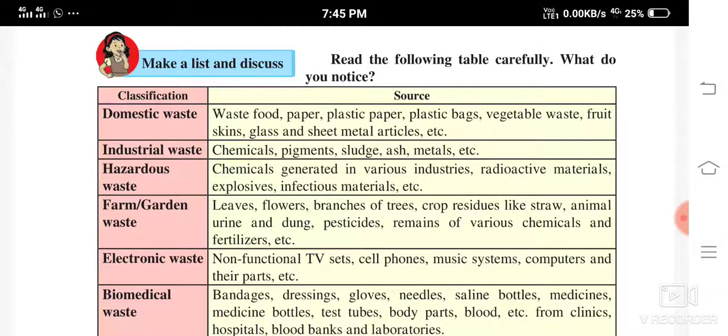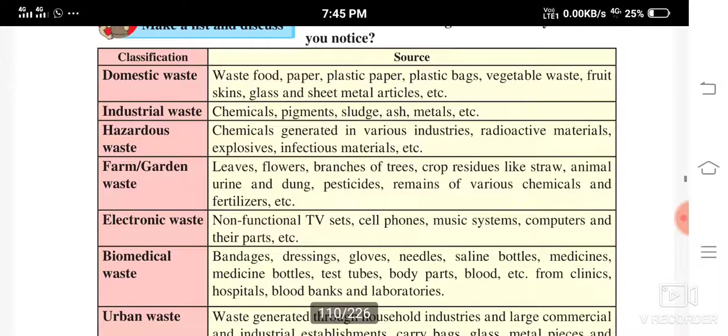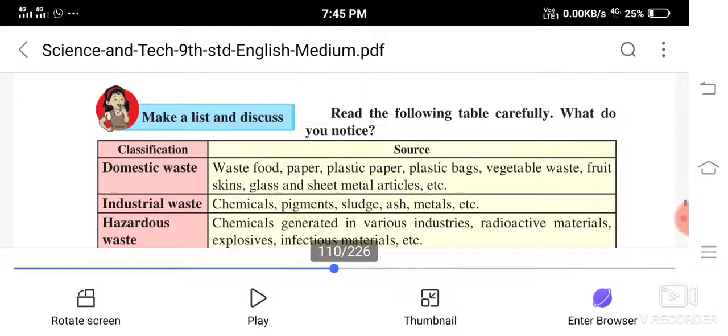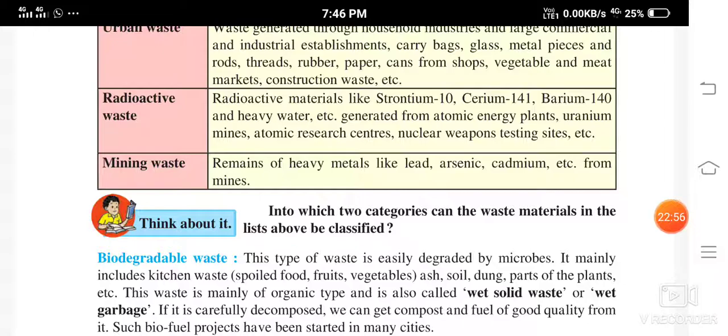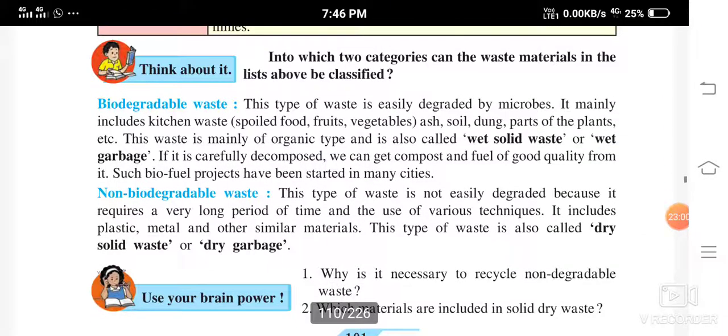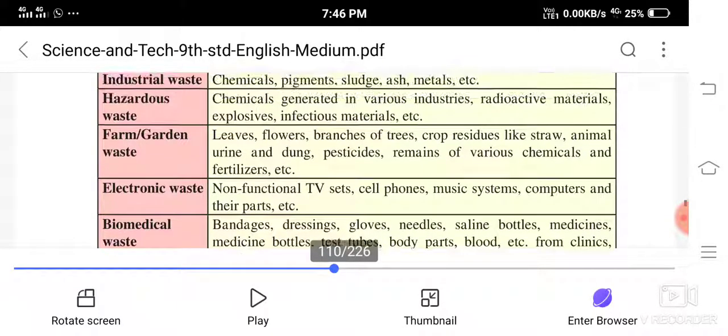Till then, you are going to read this table which is given below, and notice it properly, so you will understand it, and I will be explaining this to you in the next video. So let us continue with this. And also biodegradable waste. So let us continue with that in the next video.